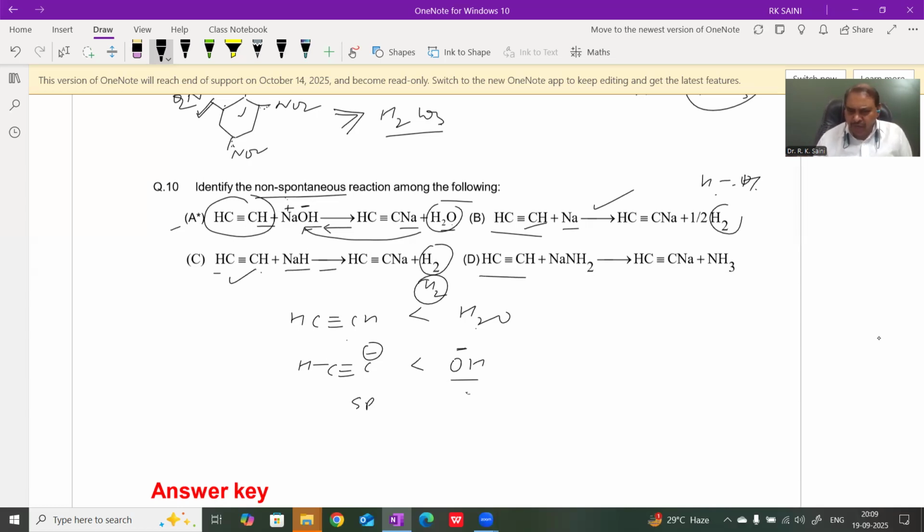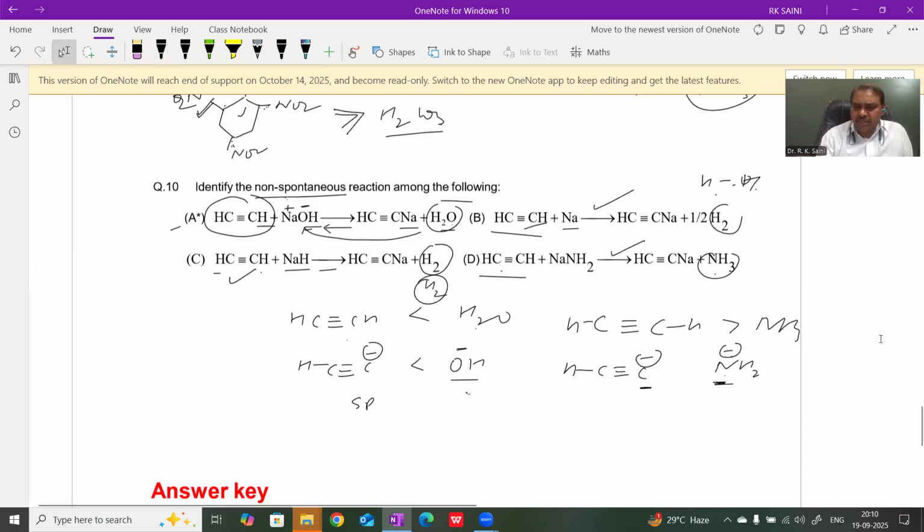In the case of the third, the product is ammonia. Acetylene is more acidic than ammonia because the negative charge is present at the sp hybridized carbon, while in the case of the amide ion, the negative charge is present at the nitrogen, and nitrogen is less electronegative than sp hybridized carbon. Therefore, acetylene is more acidic than ammonia. Therefore, the forward reaction takes place.